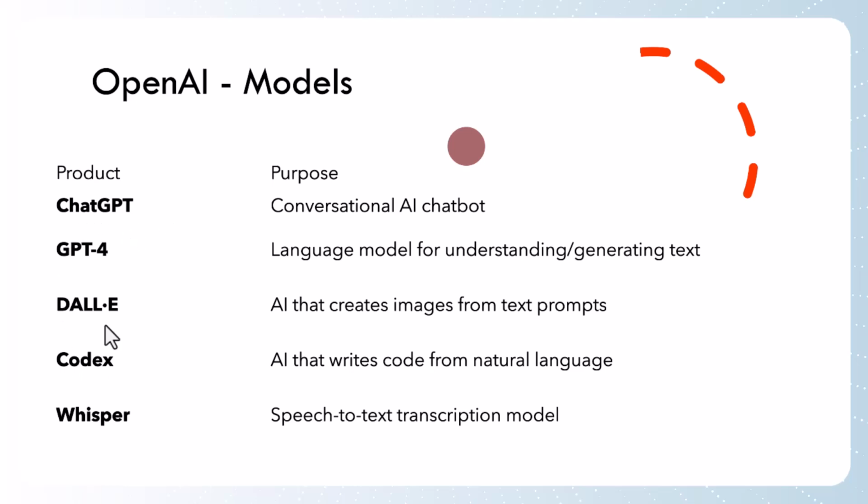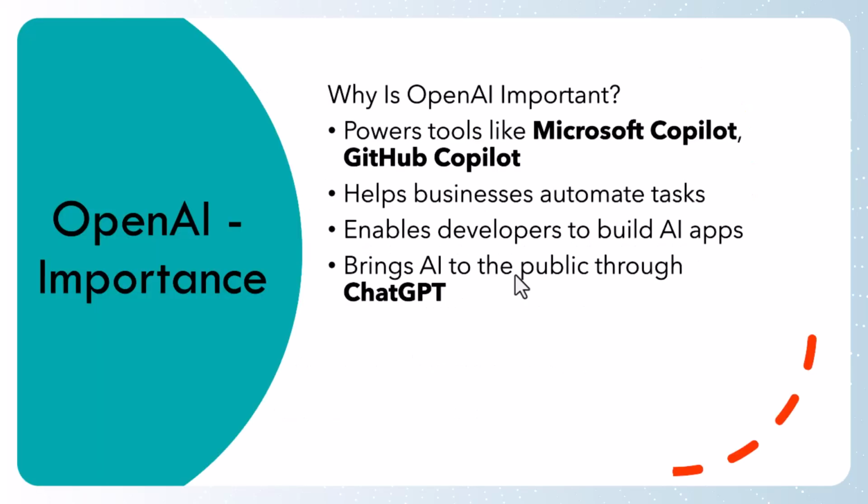Internally, ChatGPT uses these models. Not only ChatGPT, these four models are also used by other companies and integrated in other products. For example, Microsoft also uses GPT-4 to generate and give the code. So that is integrated with Microsoft Copilot. I hope this is clear for everyone, what OpenAI models are.